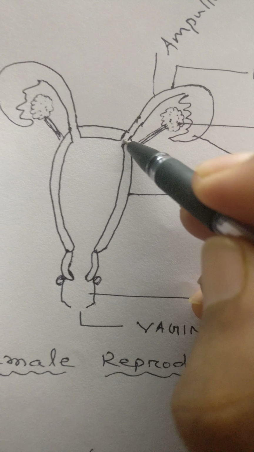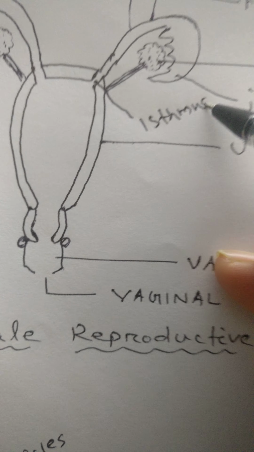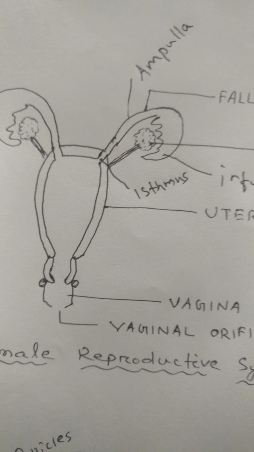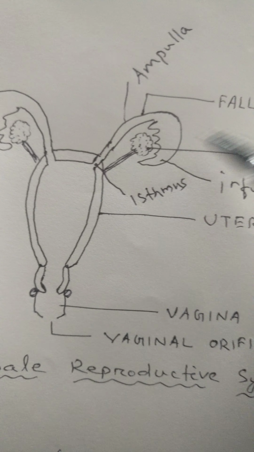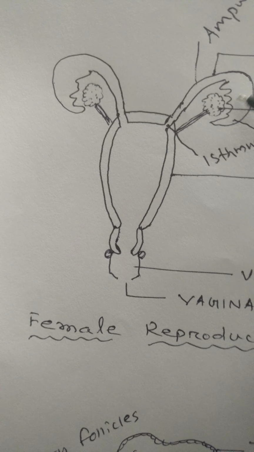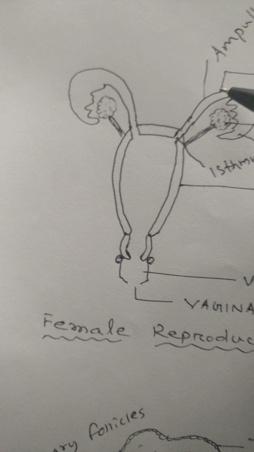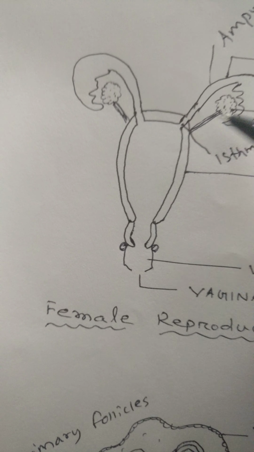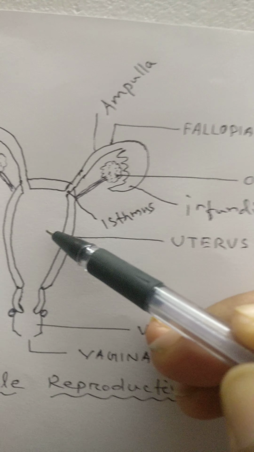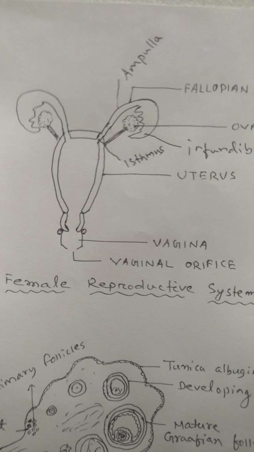And this portion is called isthmus. This fallopian tube is also called oviduct because after the release of egg, the fallopian tube carries the egg into the uterus. Egg is carried by the fallopian tube, so it is called the oviduct.